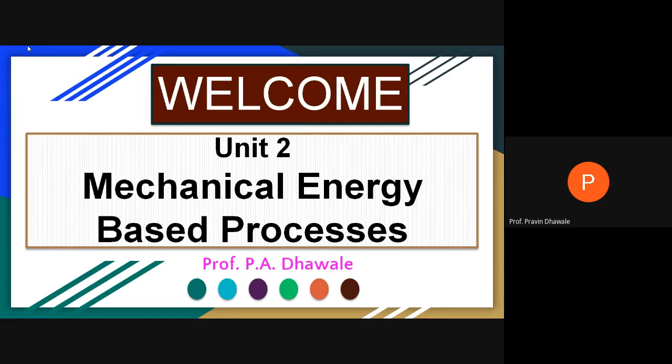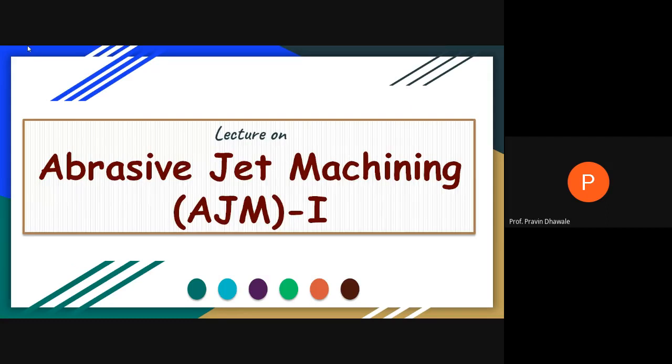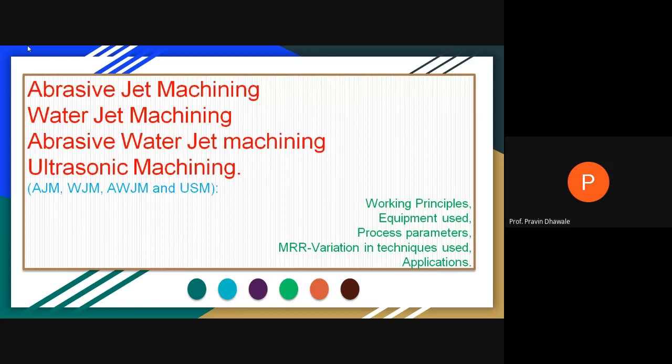Now, from the second chapter, we are mainly focused on specific types of non-conventional energy processes. So this unit number 2 is about mechanical energy based processes. Which are those processes? There will be abrasive jet machining, water jet machining, abrasive water jet machining, and ultrasonic machining.